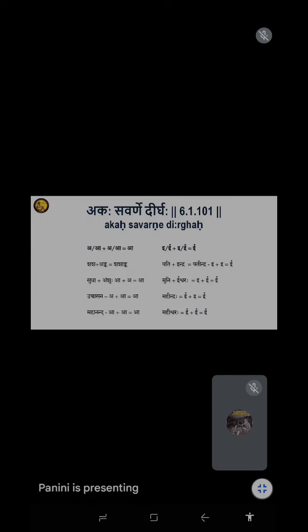So one order is that they come in the same place. When they come together, what do we call them? This is called Savarna, meaning homogeneous. O plus A or A plus A, E plus E, E plus E, Hraswa and Dirgha both.